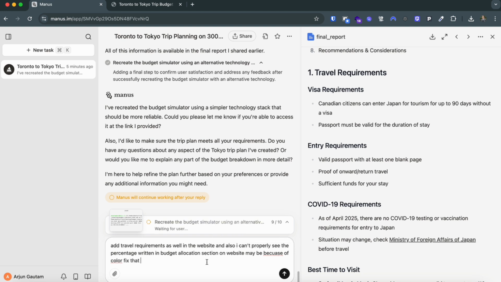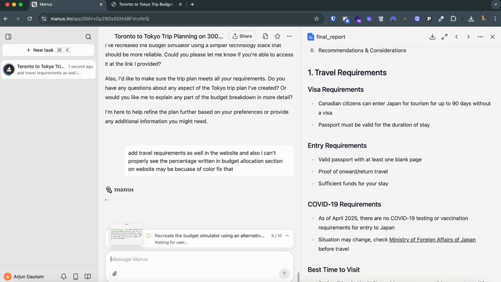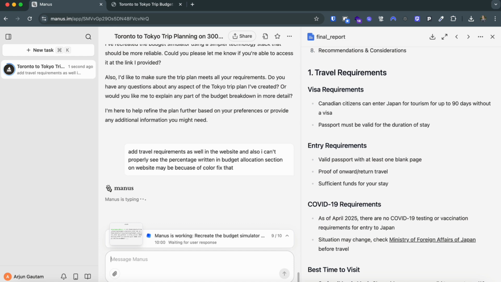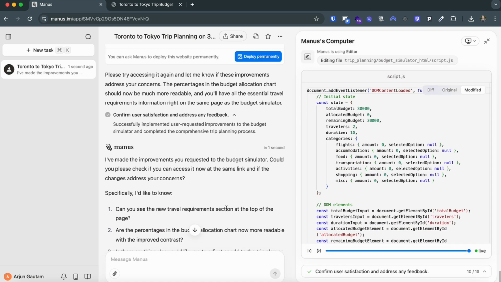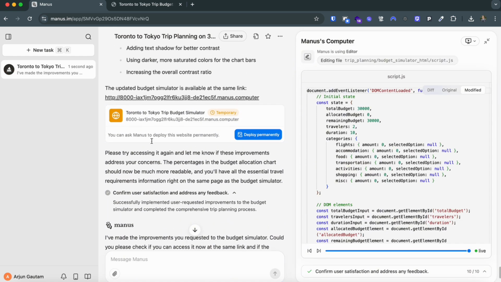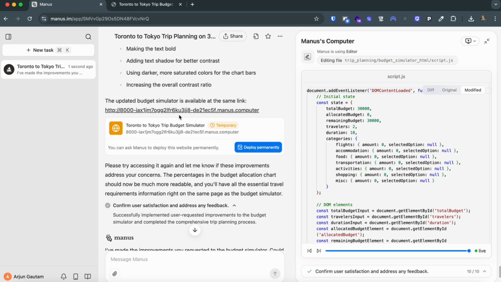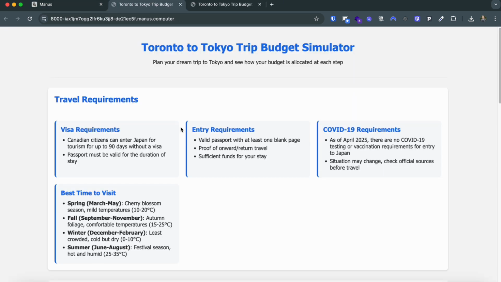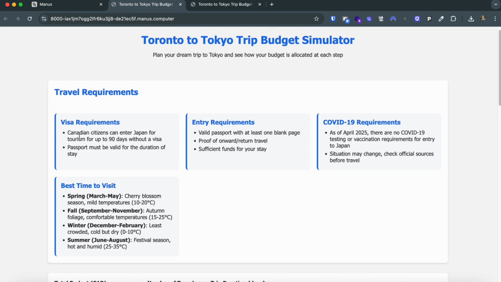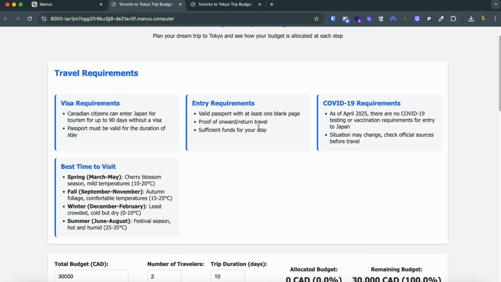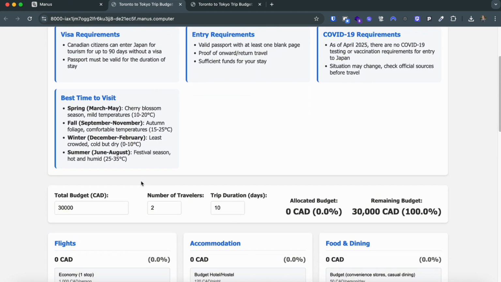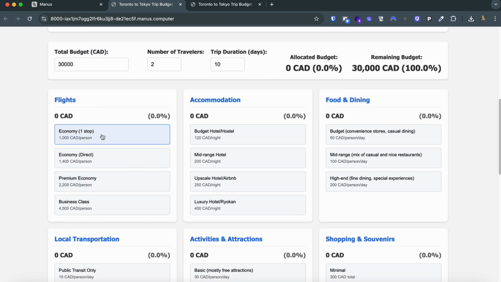So I think that should be it. Let's click enter again and see how it goes. Okay, here you can see it's saying the simulator has been updated. Let's go here and see. You can see the travel requirement, visa requirement, entry requirement, best time to visit and all, and it's the same UI. So you can just adjust this budget as well.